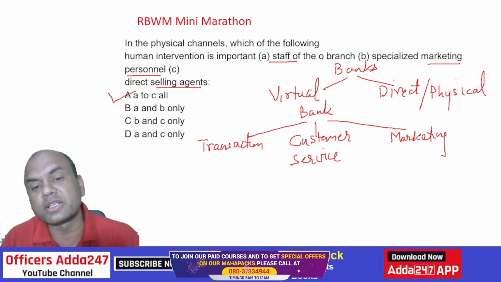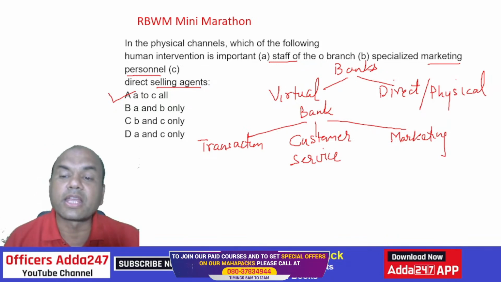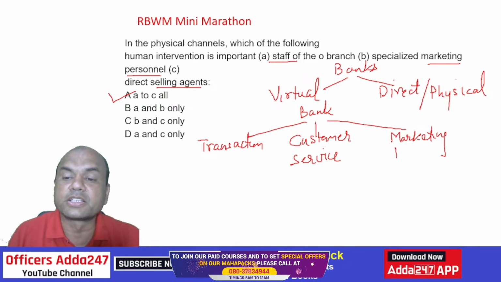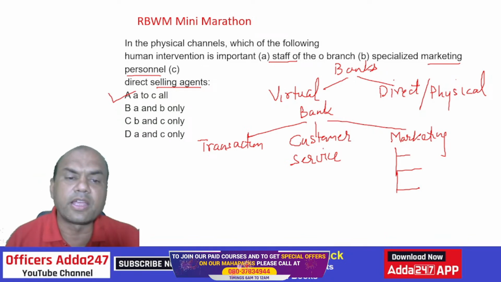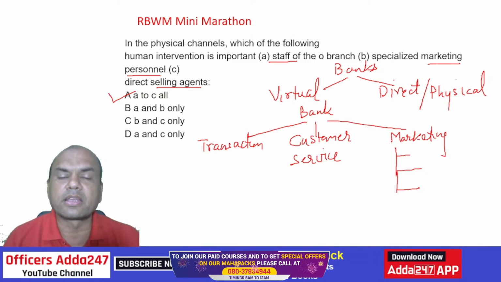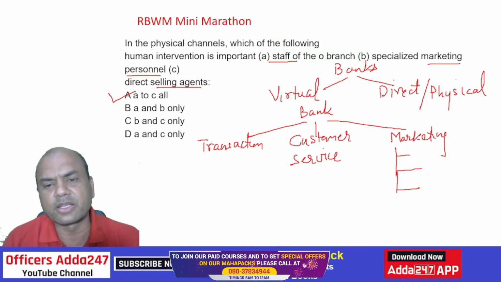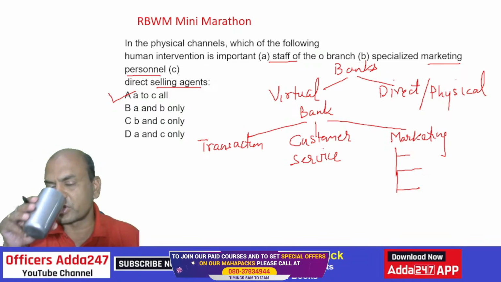So a bank always has all these three types of employees, right? Now it can be an employee, it can be an outsider also. Like in marketing we have specialized marketing personnel, then we have DSA also, and even the staff of the branch can do the sales. So that's why all of them are important. A to C all. Remember, in any bank there are only three types of employees: transaction processing, such as clearing and transfers; second, customer service employees who service the customers; and third, marketing.